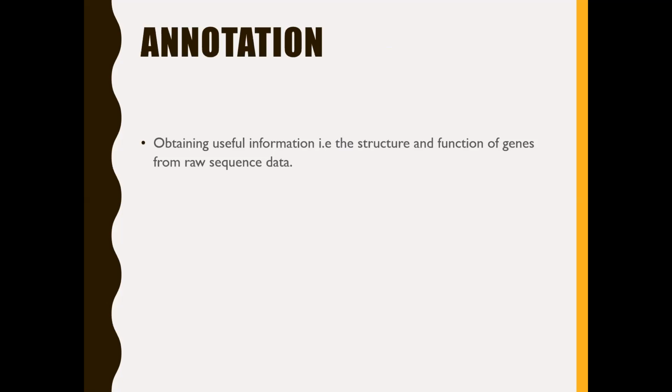If you take prokaryotes, comparatively, the complexity of the genome is simpler. Why? Because the gene density is high in case of prokaryotes. Not only that, most of the genes do not contain introns. That is why the annotation, whether structural or functional, in case of prokaryotic genomes is simpler.